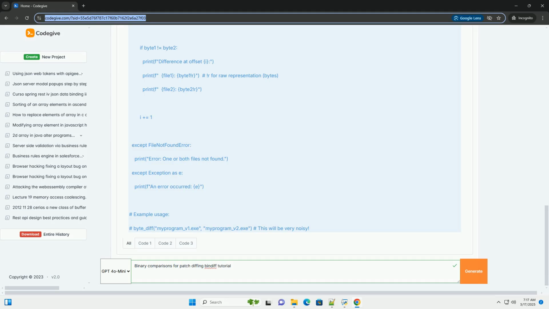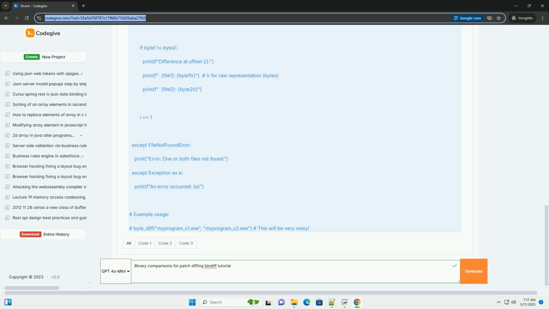Steps. 1. Installation and setup. Download and install BinDiff. The trial version is sufficient for learning. Ensure that you have IDA Pro installed, as BinDiff integrates with IDA Pro for disassembly. BinDiff uses IDA Pro's disassembler engine.